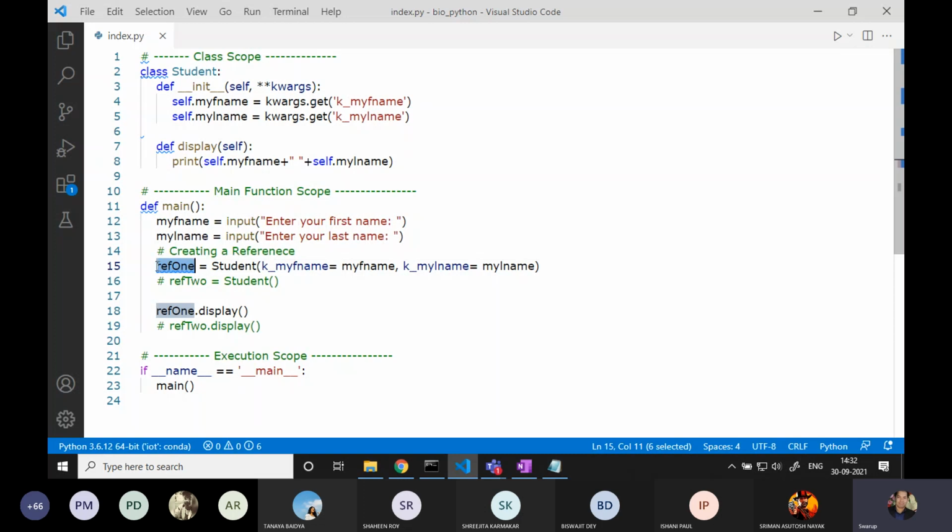Similarly, I can also create multiple reference variables. Suppose I want to repeat this input twice.